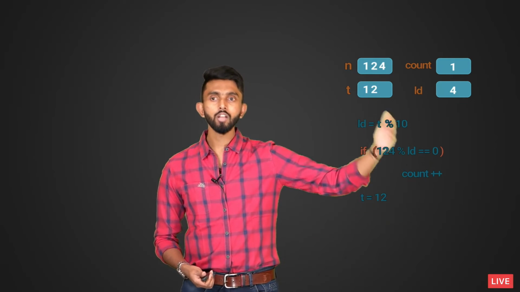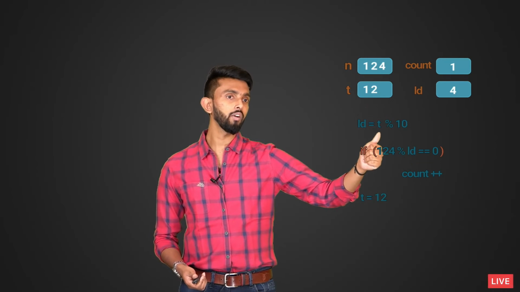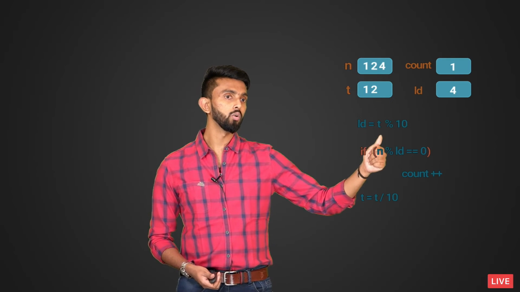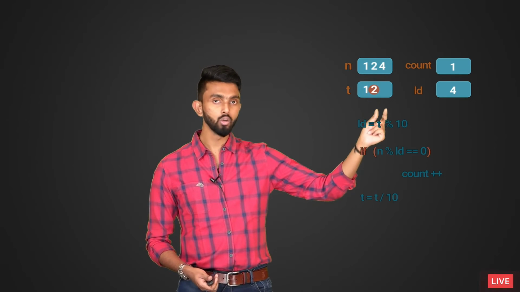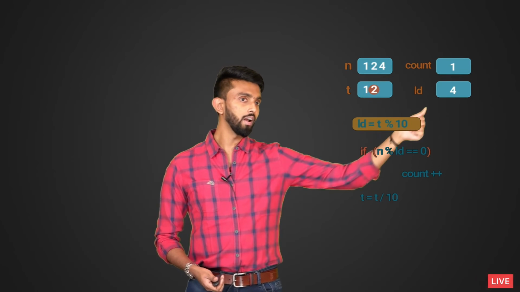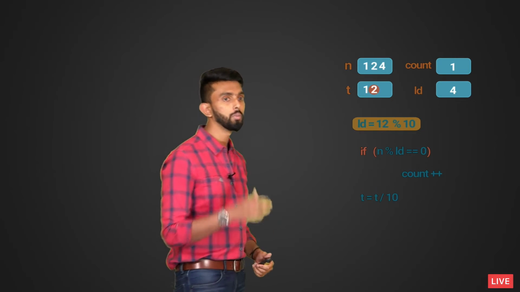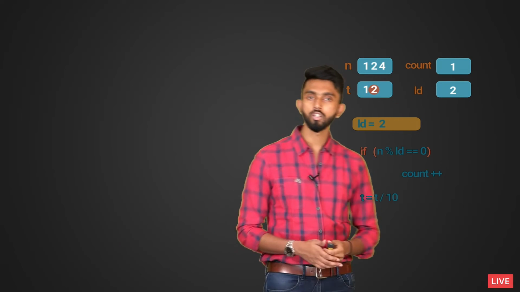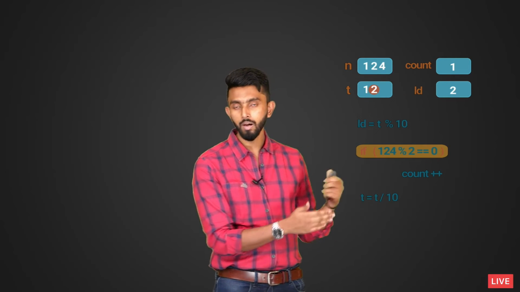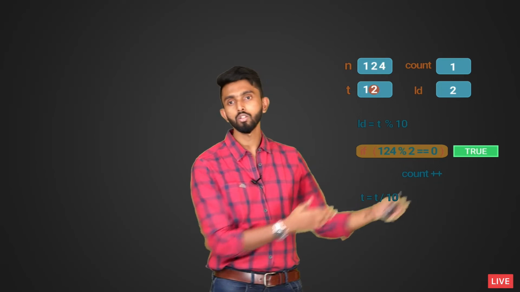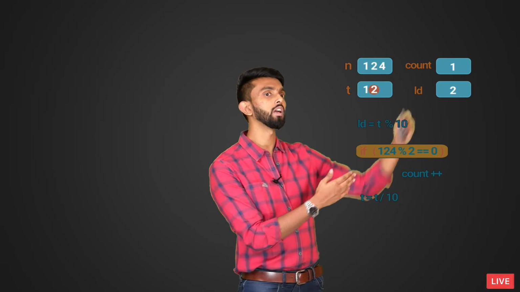This process has to now repeat again. If I repeat, then what I am going to do is t modulo 10, and I will get 2 as the last digit, store that in LD. So, LD is going to become 2. So, last digit is 2. Check if n can be divided by the last digit. So, can 124 be divided by 2? Certainly it can be, so the condition is true. If it is true, increment the value of count, count becomes 2.